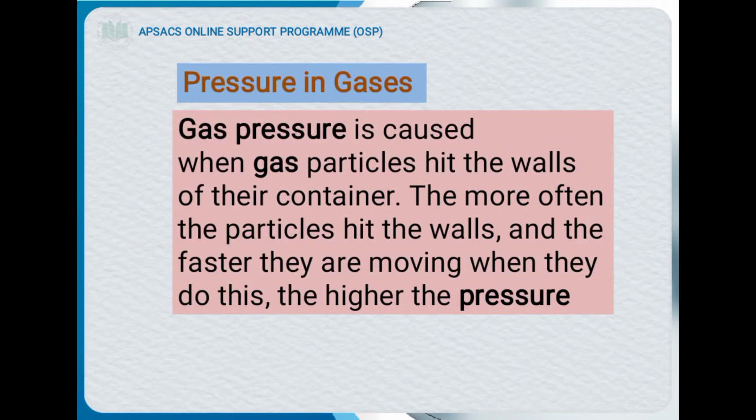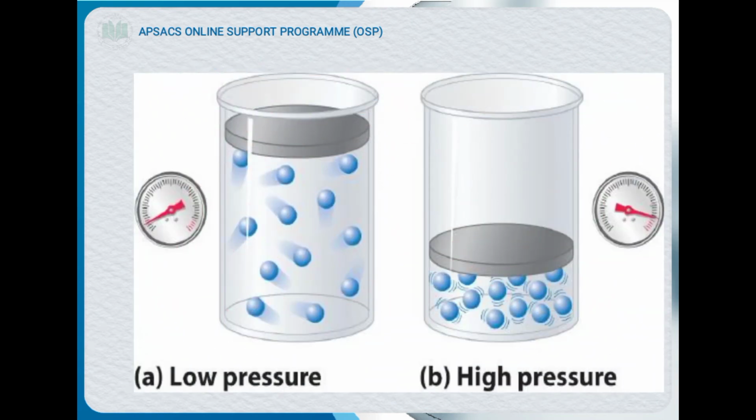Our next subheading is pressure in gases. Gas pressure is caused when gas particles hit the wall of the container, because gas particles are always moving in fast motion, so when they hit the walls of the container it creates pressure. The more often the particles hit the wall, and the faster they are moving when they do this, the higher the pressure. It means when the particles hit the wall more continuously, it creates higher pressure. You can see in this diagram.